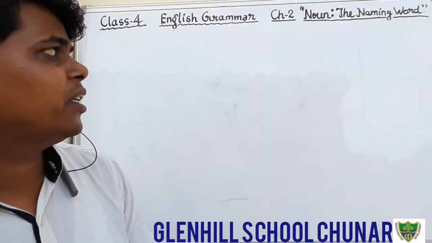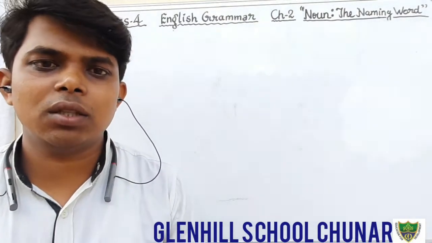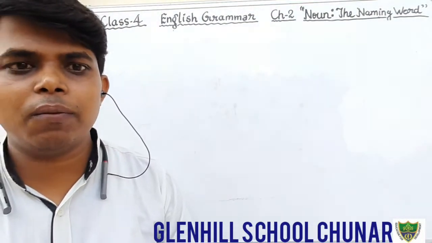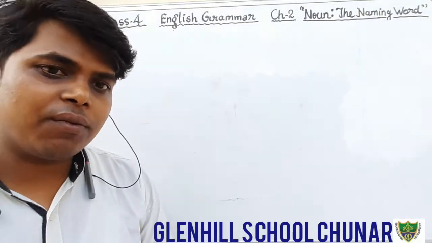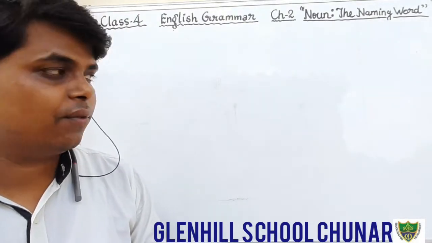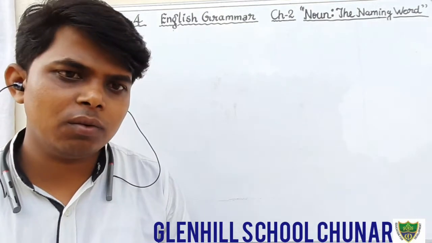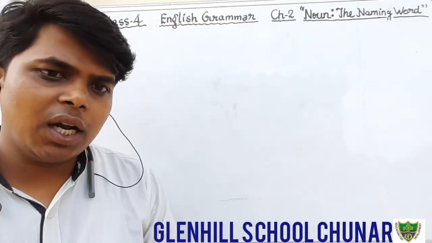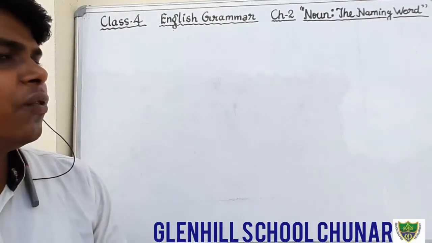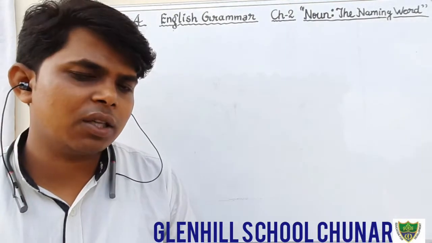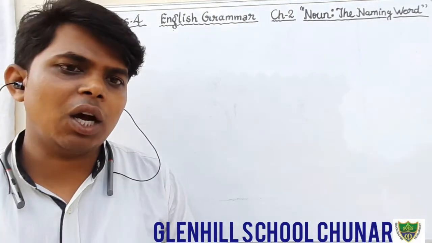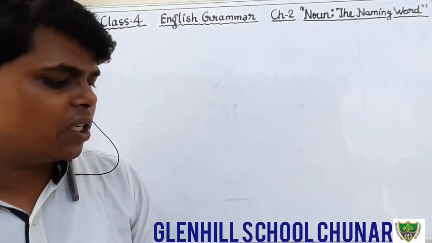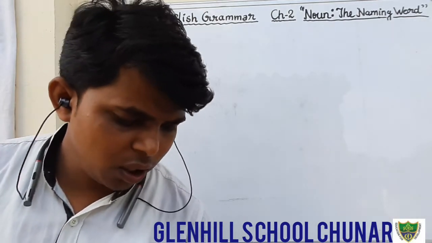In the previous classes we were discussing chapter number 2, that is noun, the naming word. In this chapter we have discussed the definition of noun and kinds of noun. There are 5 kinds of noun I have told you: proper noun, common noun, collective noun, material noun and abstract noun. We have also discussed 2 special kinds of noun, that is countable noun and uncountable noun. And we have also discussed the exercises of the book given in the chapter.